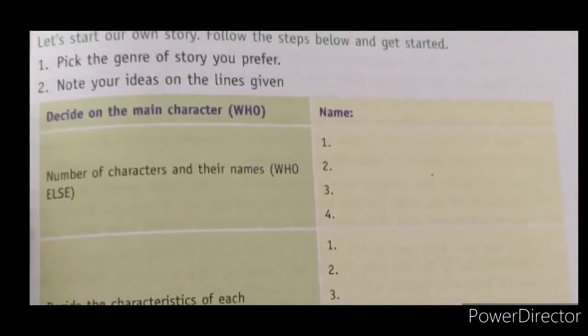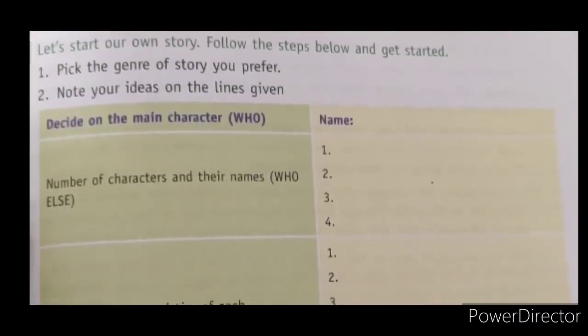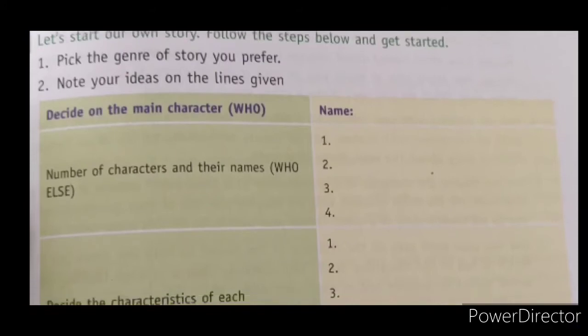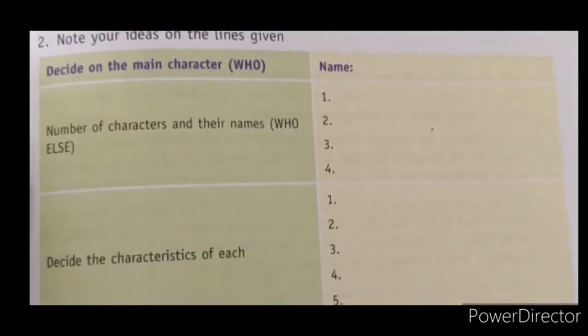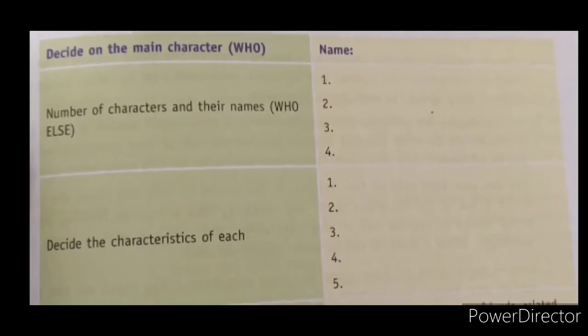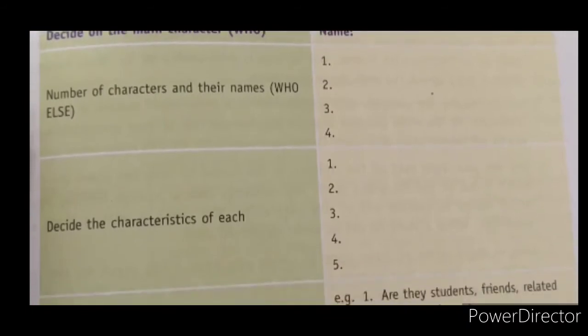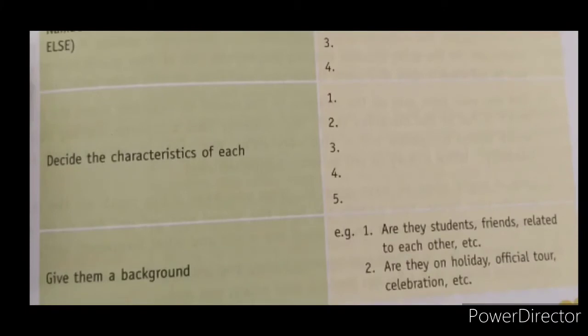So this is the way you have to plot the story. First pick the genre of the story you prefer, then note your ideas on these lines given. These are the helplines to make your story plot, children. First decide the main characters, the number of characters and their names. Names and number should be decided first. Then decide the characteristics of each, that is the behavior of the characters.